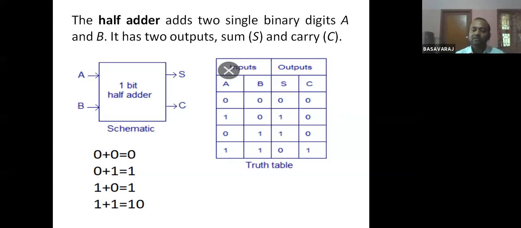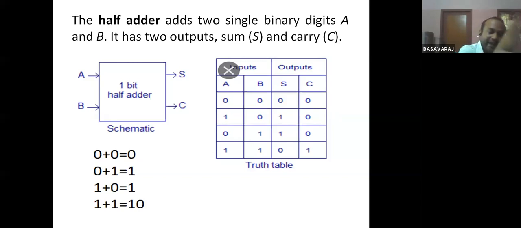The outputs are sum and carry. This is the very basic thing that we have been learning since childhood. Whenever we do addition, we get one result, and we also have to take care of the carry. While doing subtraction, we have to take care of borrow. Likewise, here also the same concept is applicable. The concepts remain the same.